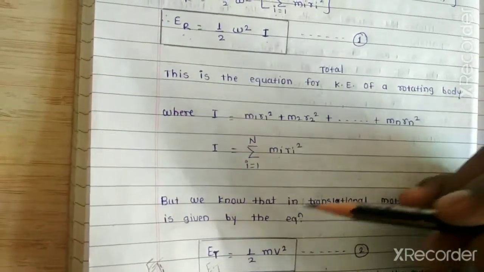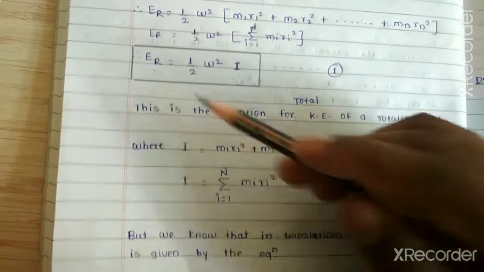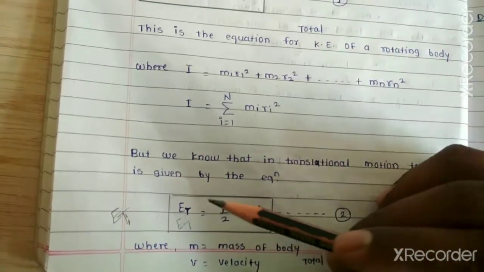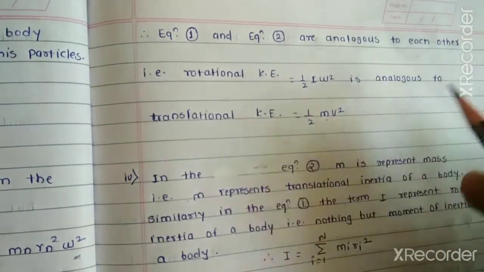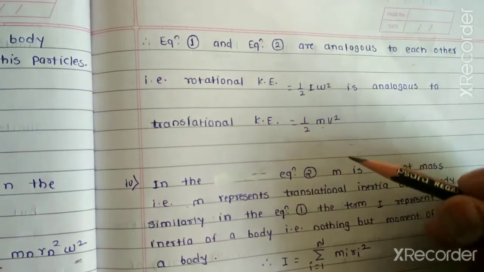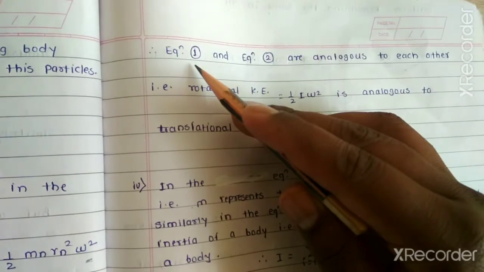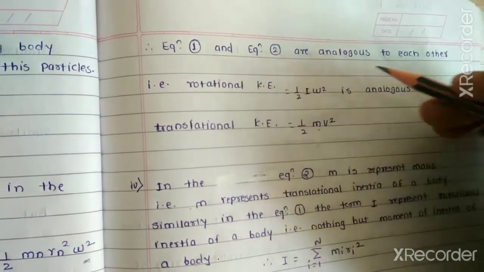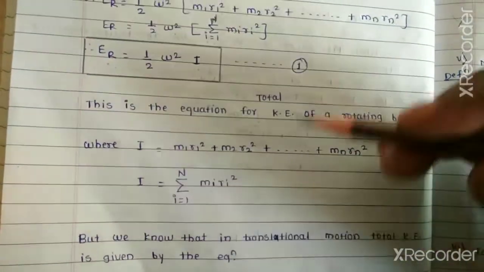These two energies, the rotational kinetic energy of the rotating body and the kinetic energy of translational motion, are analogous to each other. Therefore equation 1 and equation 2 are analogous to each other. Analogous means similar in some way.